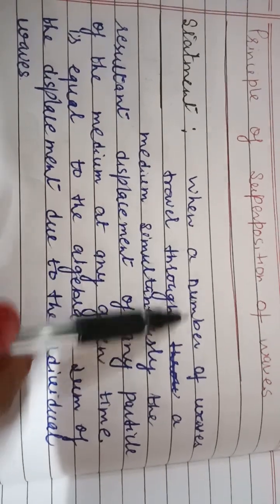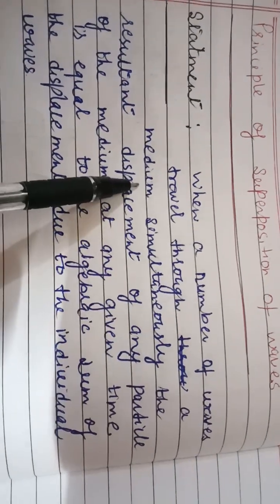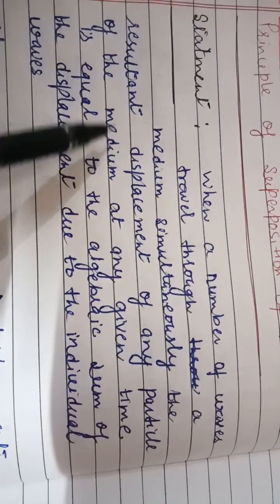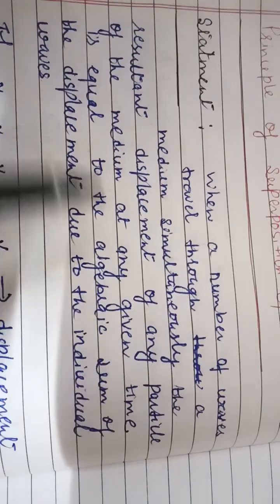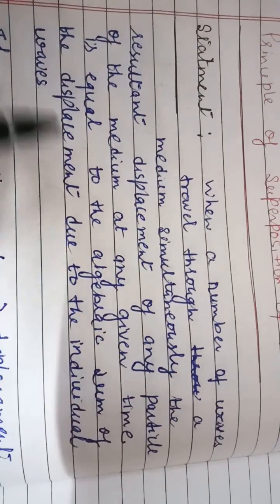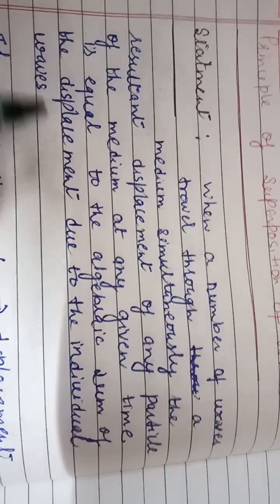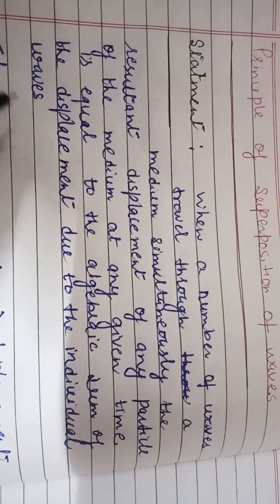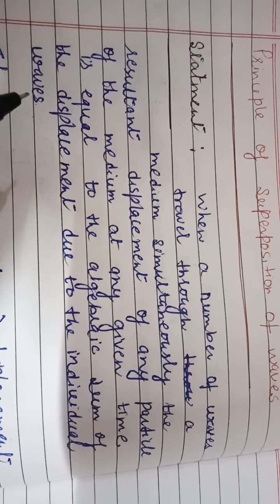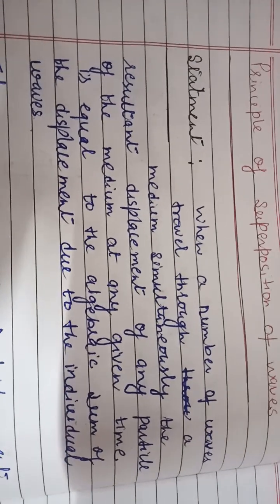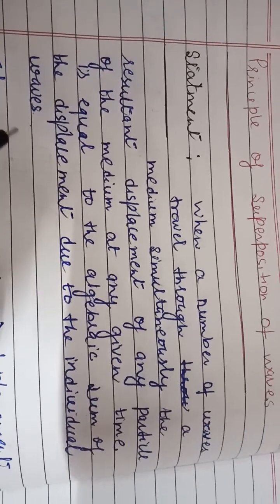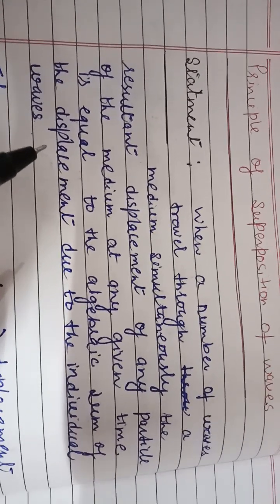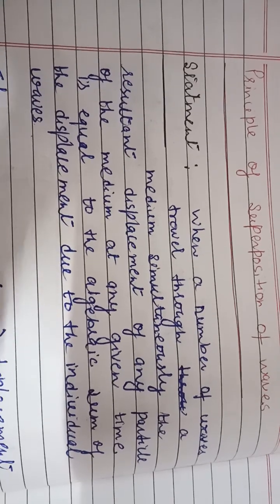Statement is this: when a number of waves travel through a medium simultaneously, the resultant displacement of any particle of the medium at any given time is equal to the algebraic sum of the displacement due to the individual waves. For example, during orchestra, so many instruments they are playing. But what will happen when they will travel in the same medium? Sometimes at a particular point in the medium, two sound wave that will overlap on each other.